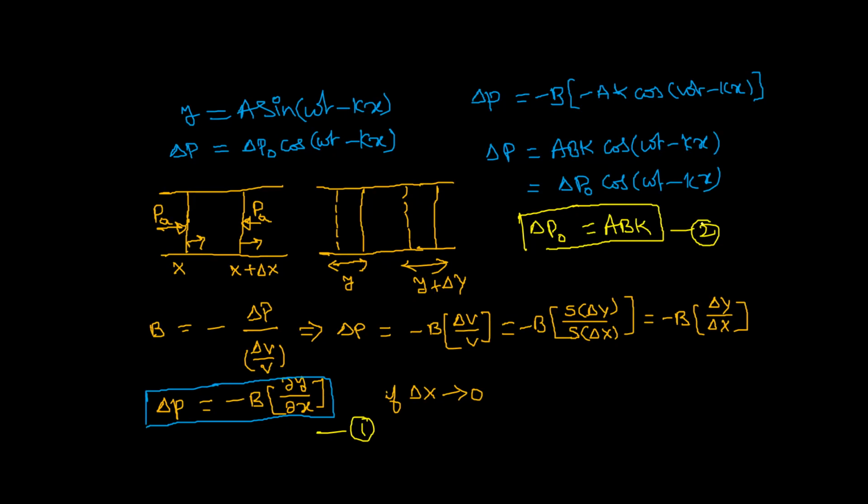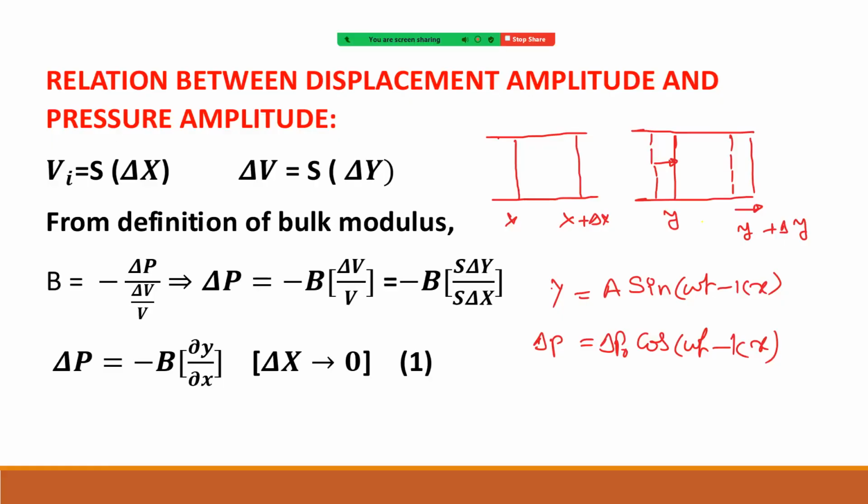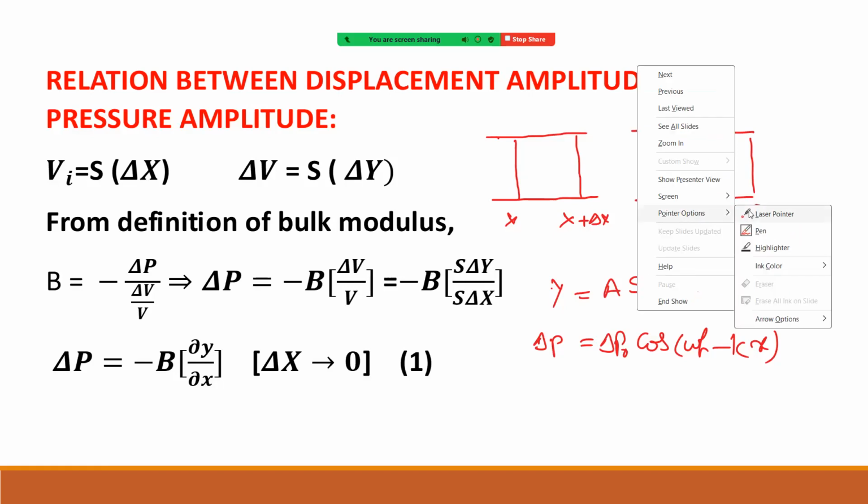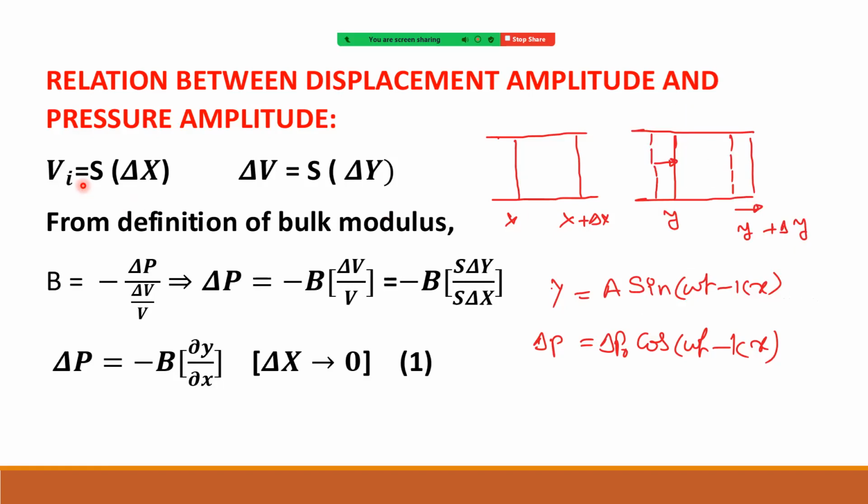Okay, right. Now you can see for this notes, we can see here neatly that initial volume S into delta x, change is S into delta y. Then we have taken bulk modulus, and then we got result is delta P equal to minus B into dou y by dou x.